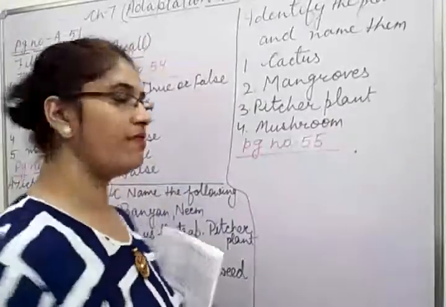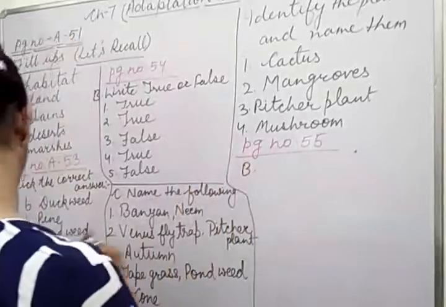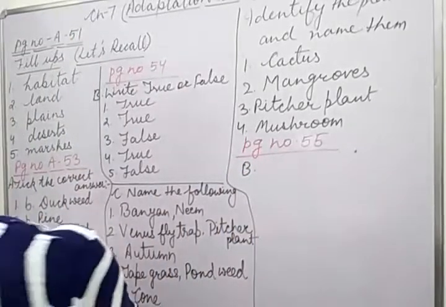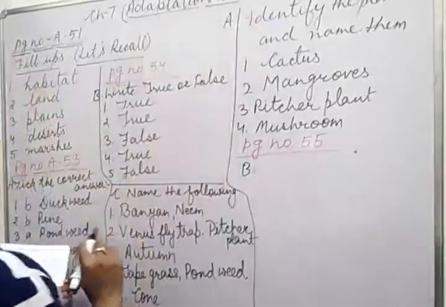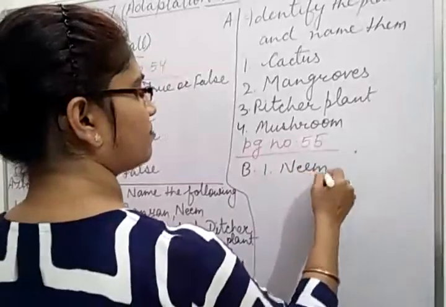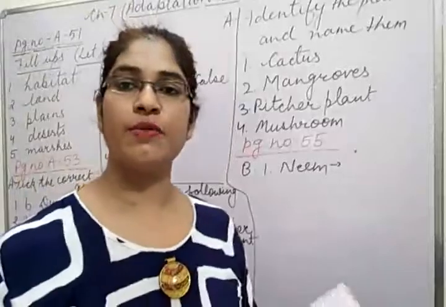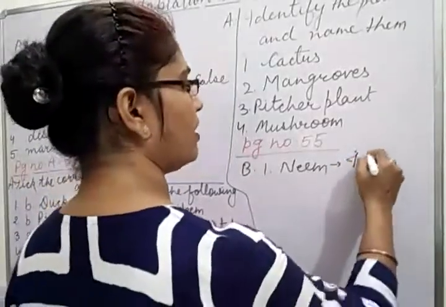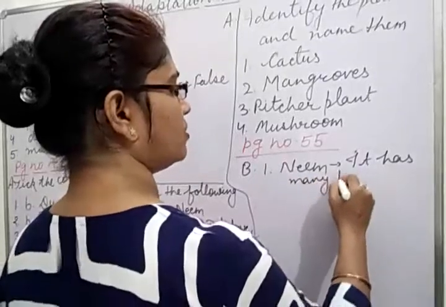Okay, which words you will find out in it? I am telling you. This is B question, and this was A. The first option is given for you, that is neem, and feature is also given that it has many branches. It is given in book.